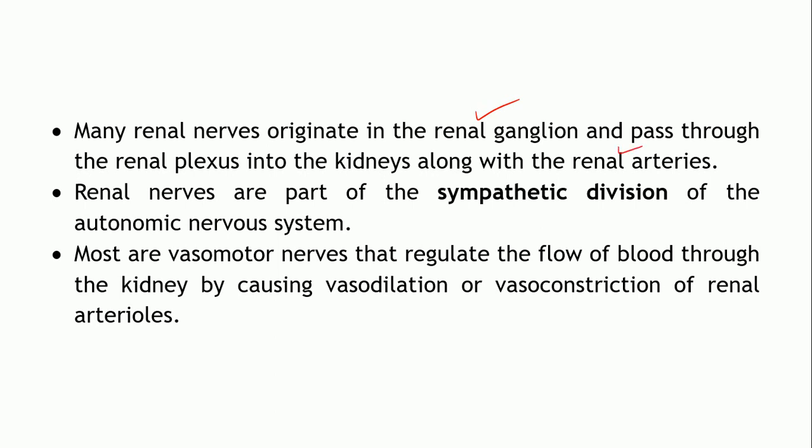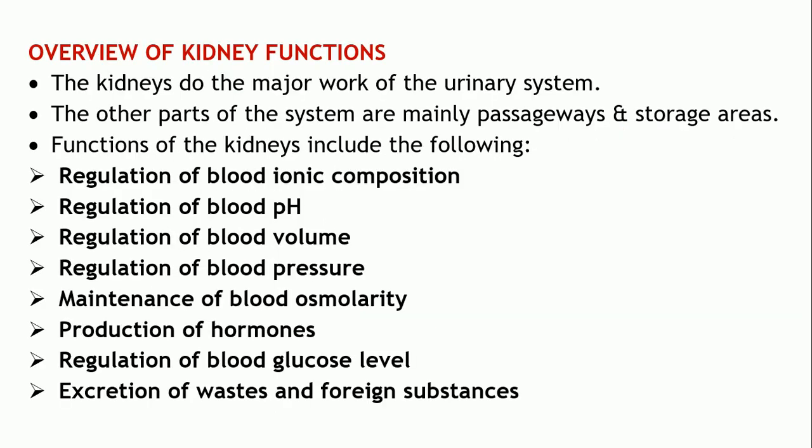The renal nerves are a part of the sympathetic division of the autonomic nervous system. Basically, the diameter of the blood vessels will be regulated by these vasomotor nerves, which regulate vasodilatation, that is increase in the size of the blood vessels, or vasoconstriction. Accordingly, the blood flow through the kidney and the kidney functions will be regulated.